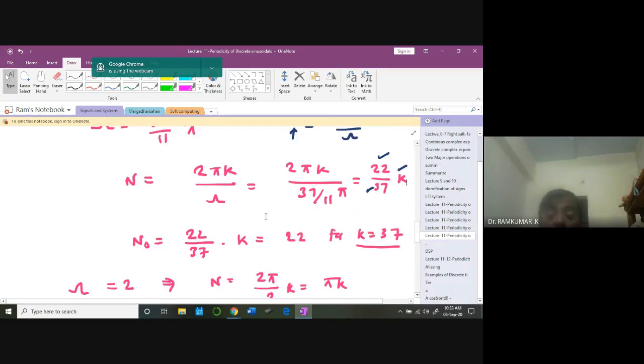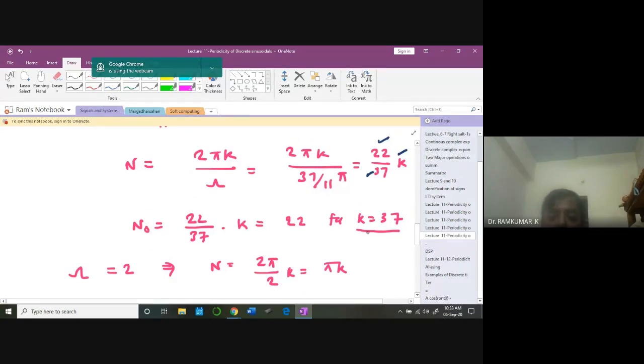for a k value, I will be getting n naught equal to 22 for a k value equal to 37. Okay, so for example, if I put 1, I will be getting 22 by 37. So only for a k value of 37, I am getting the integer number 22.